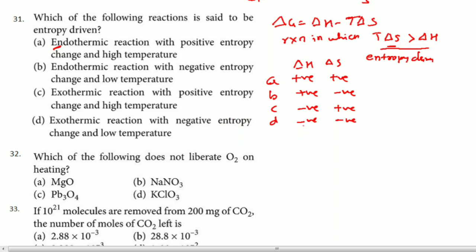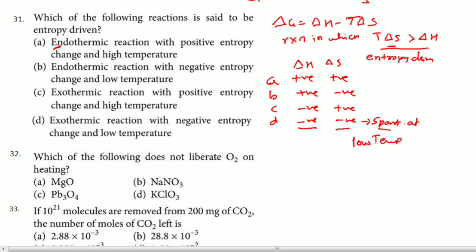Now we know that whenever both are negative, it is spontaneous at low temperature. You can see my notes also for thermodynamics. Sorry, in this particular case I have to write it as low temperature.